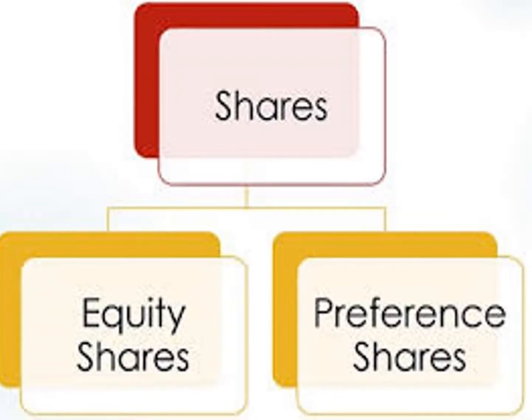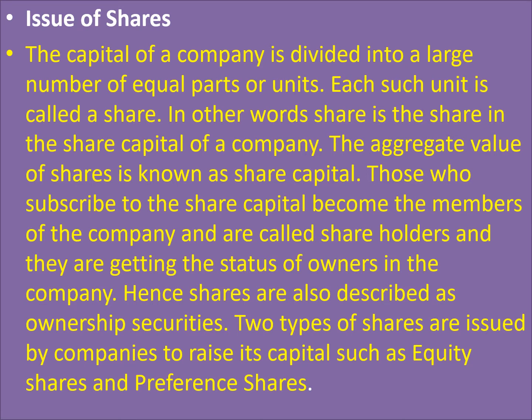Now if we talk of shares, they are broadly classified into two categories: equity shares and preference shares. We'll take them one by one. Issue of shares, what exactly is it? As we have already said, it is the capital of the company divided into a large number of equal parts or units. Each such unit is called a share. That is why we say it is the smallest unit. In other words, a share is the share in the share capital of the company. The aggregate value of the shares is known as share capital.